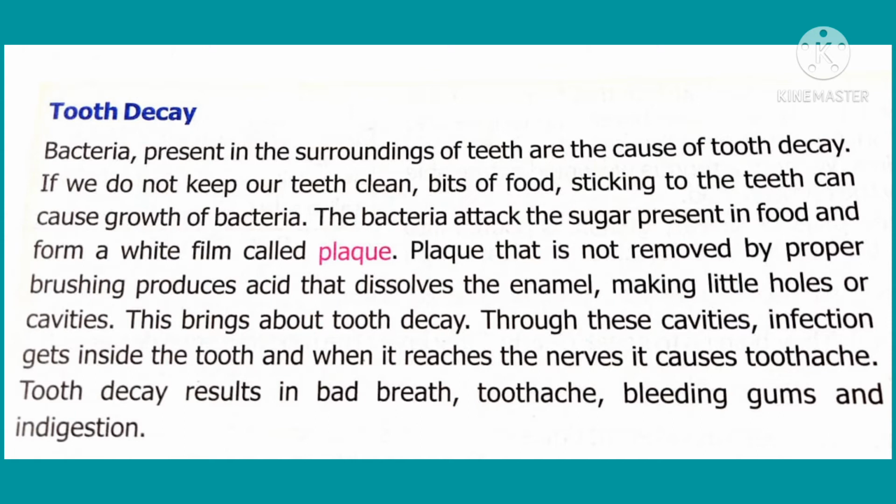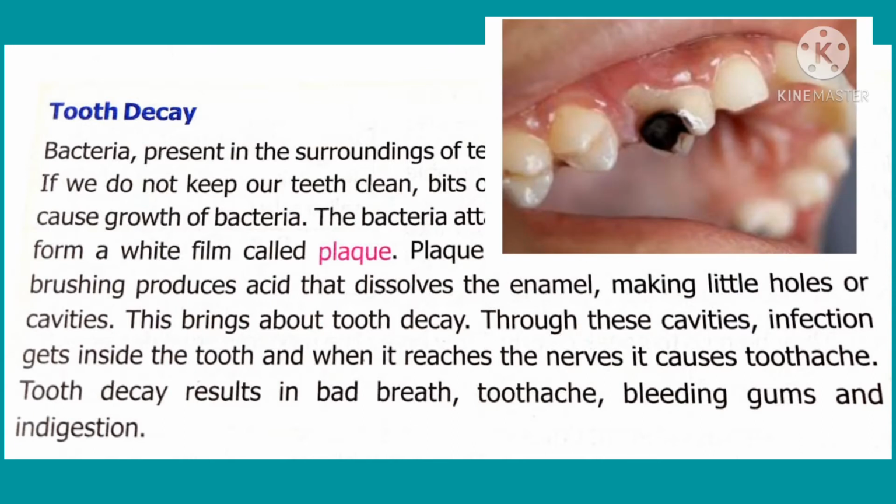Food contains starch, so bacteria attack the starch and form the white layer called plaque. Bacteria stay on the food which is stuck between the teeth and produce acid that dissolves the enamel. Enamel is a white substance of teeth which makes holes or cavity on teeth. When this cavity reaches the nerves, it causes toothache, which results in bad breath, bleeding gums, and indigestion.